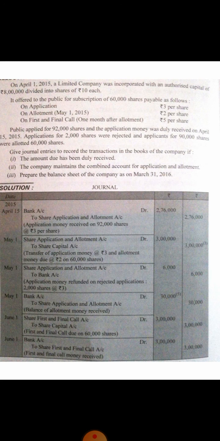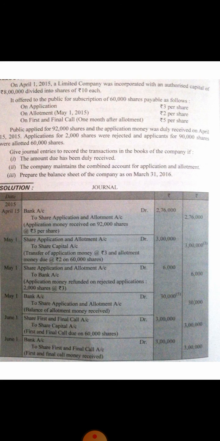Clear? Now we will pass the journal entry for receiving the balance allotment money. Bank account debit to share application and allotment account. How will you find the balance? Total application money received by the company was rupees 2,76,000. Clear?